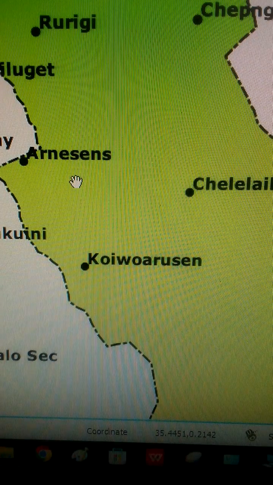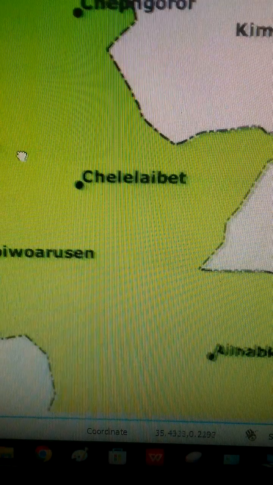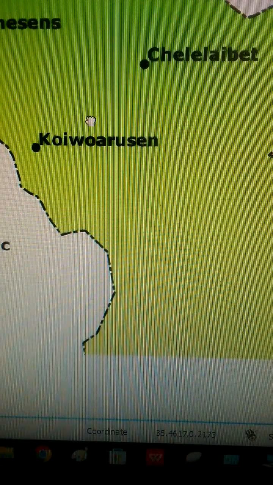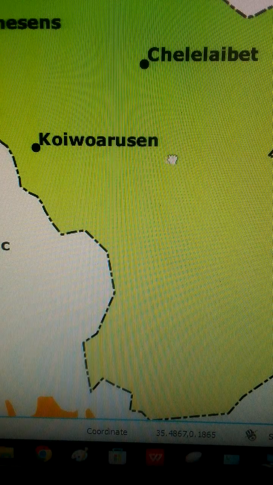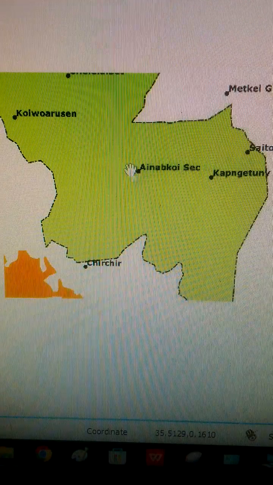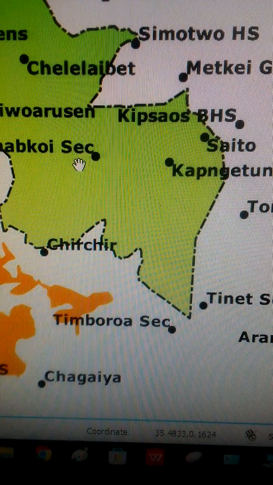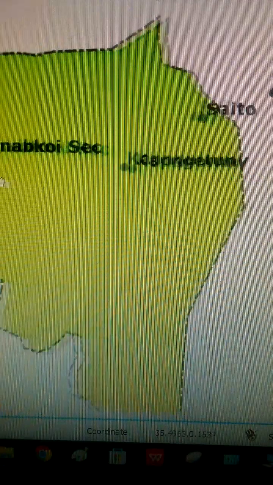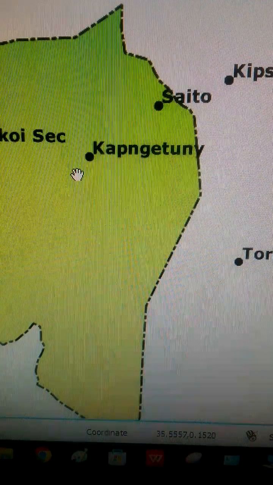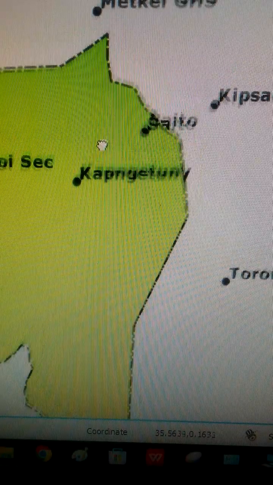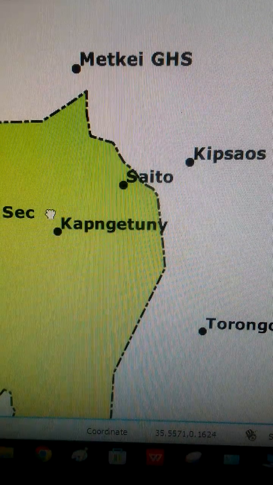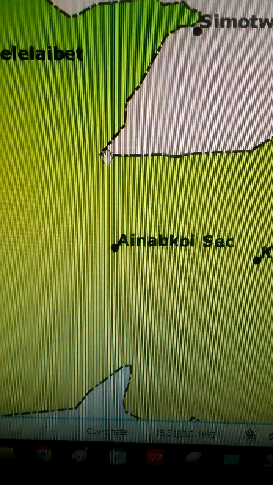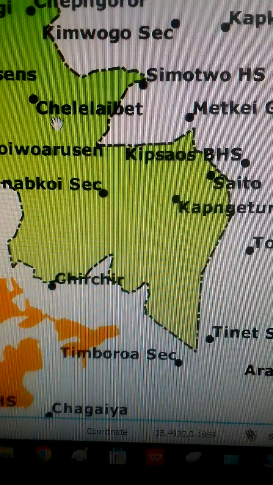Then down here, we have Anescence Secondary School. This is Cherelaibet Secondary School. This is Koiwo Arusen Secondary School. All right, let me zoom out to see what's remaining. Then at this point, we have Ainabkoi Secondary School in the south, as well as Kapngetunyi Secondary School. We also have Saito Secondary School at this point. That is the way the schools are distributed in that constituency, all right, for the sake of our learners and other users.